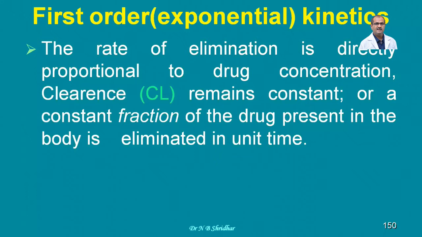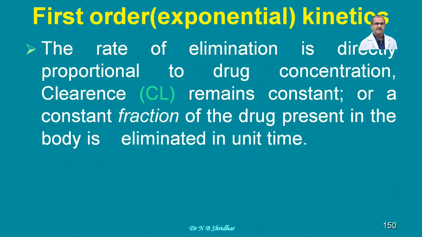Anyway, I will give one of the important classical examples for this through the animation. As the concentration of the drug goes on increasing in the body, the excretion also increases proportionally. Suppose a person has consumed 100 milligram of the drug, and 50 milligram is excreted. Whereas if we take 200, then 100 milligram may be excreted.